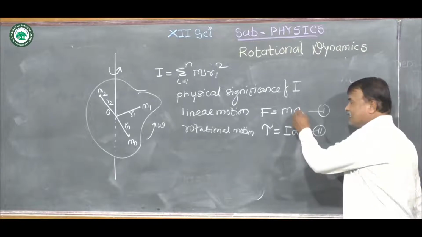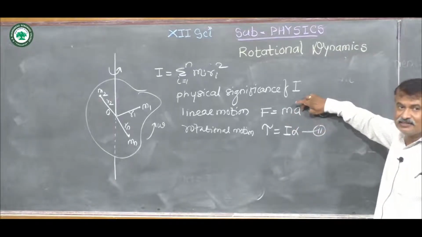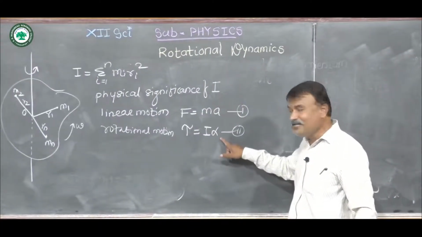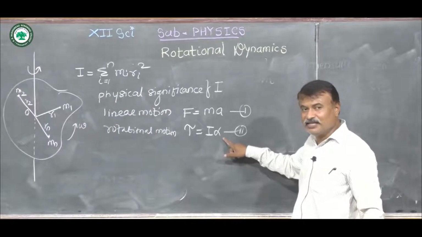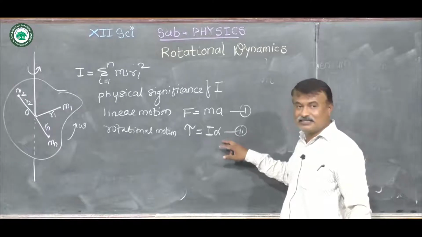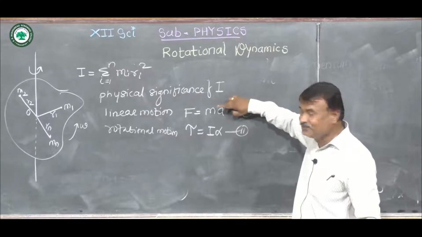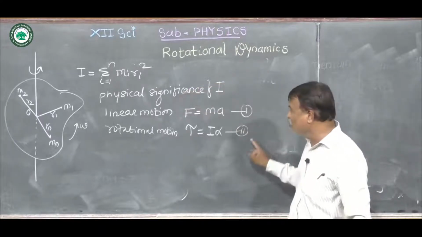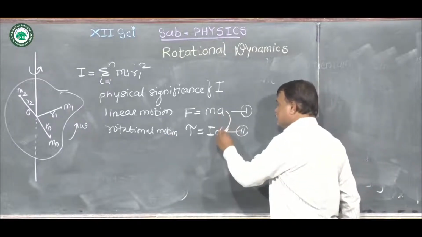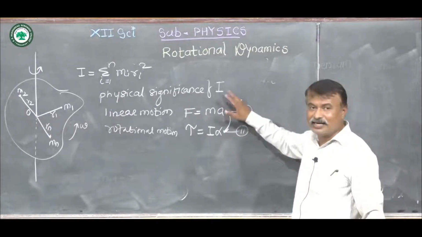Now, the definition of linear acceleration is the rate of change of linear velocity with respect to time. Alpha is angular acceleration. The rate of change of angular velocity with respect to time is called angular acceleration. So we can say that linear acceleration in linear motion is analogous to angular acceleration in rotational motion. Both are analogous to each other.